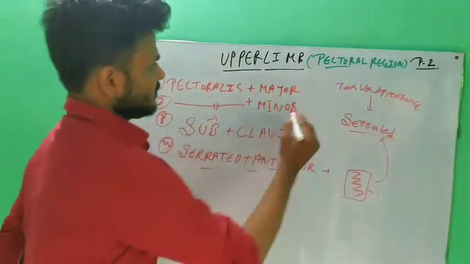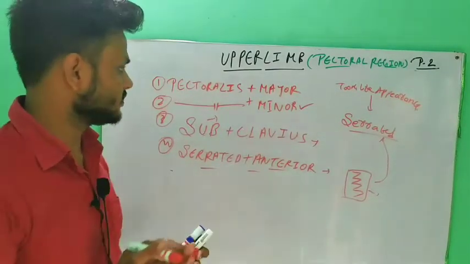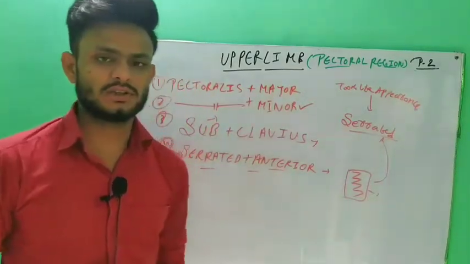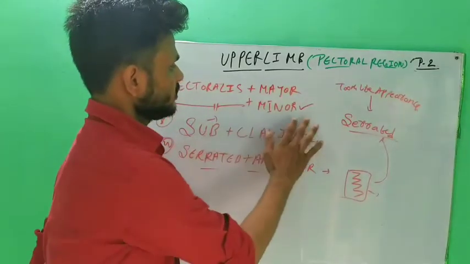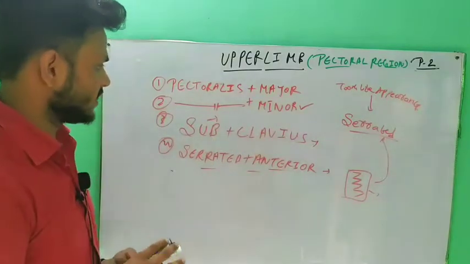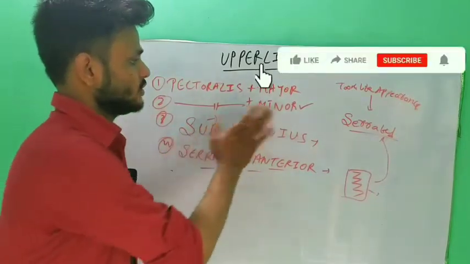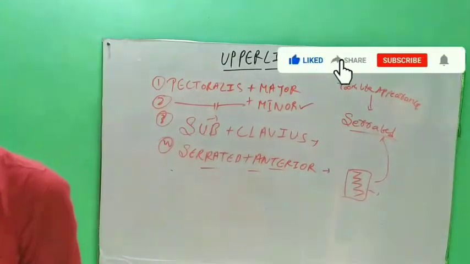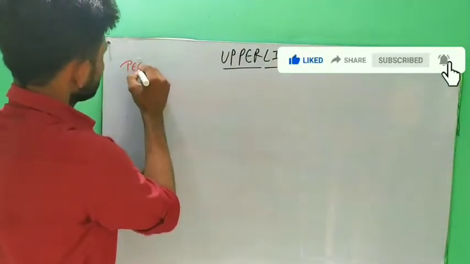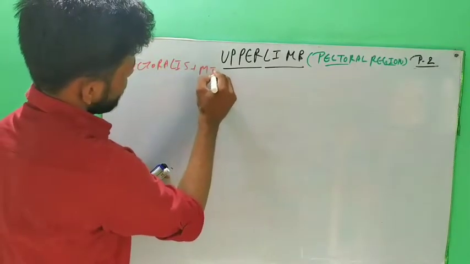In this video I will discuss the pectoralis minor, and in my upcoming videos I will discuss the muscles of the pectoral region one by one. This video is focused on the pectoralis minor muscle. For it, I will erase and draw a diagram of the thoracic cage, and we will learn the origin and insertion of the pectoralis minor muscle.